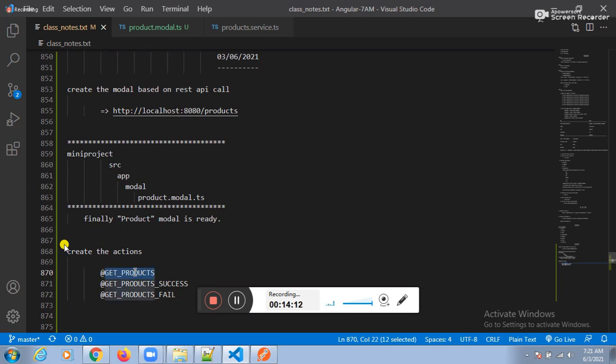What is the second idea? The second idea is get products success. What is the third idea? The third idea is get products fail. Guys, implementation of these ideas, technically what do you call? FX. Okay?